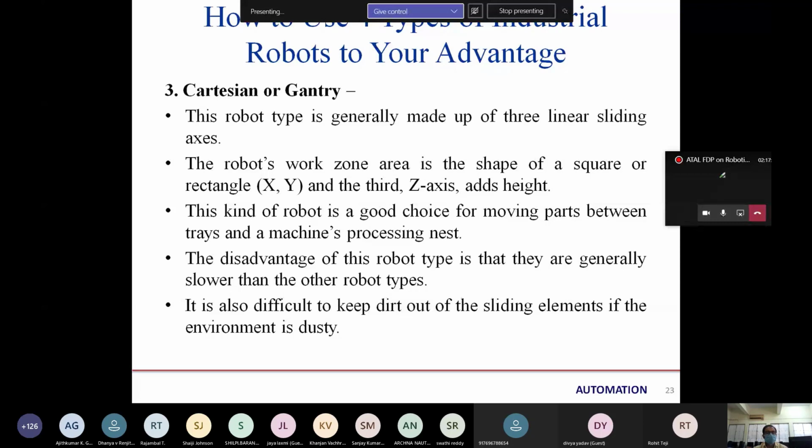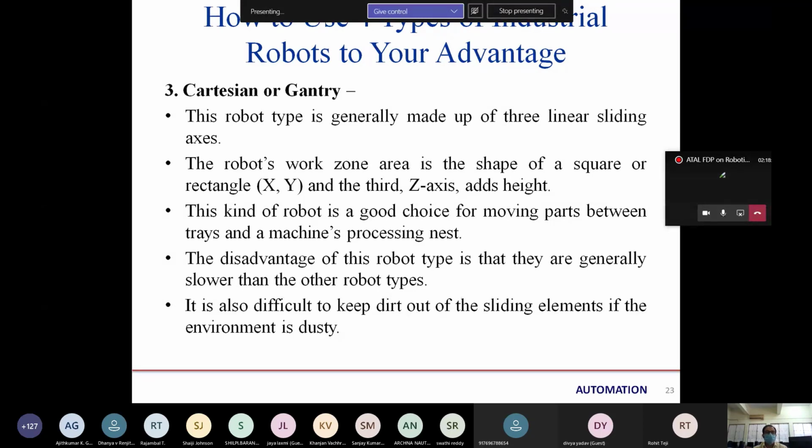That's its biggest disadvantage. It is also difficult to keep dirt out of the sliding element, meaning the part that is moving around the axis needs to be kept free of dirt so that it will not get stuck in the movement. So it cannot be used if the environment is dusty, because it is difficult to keep the dirt out of the sliding element. So these are its disadvantages.